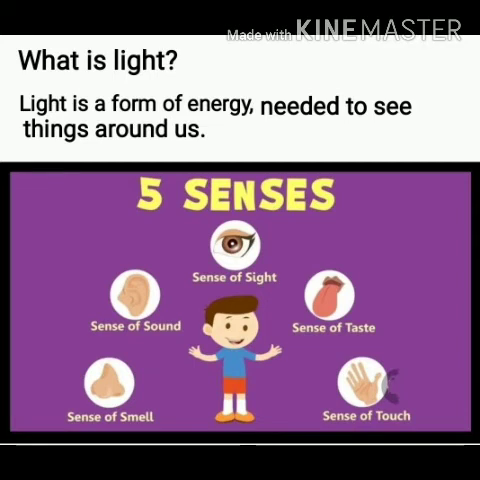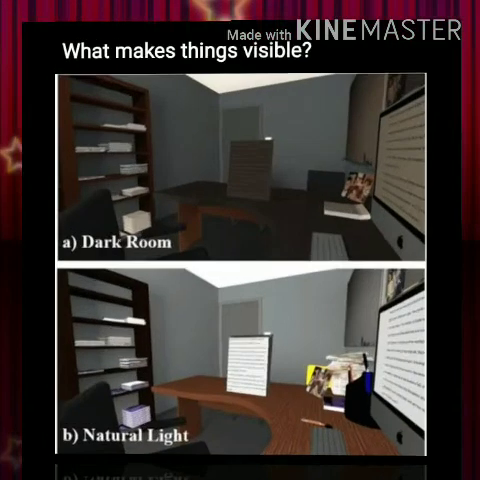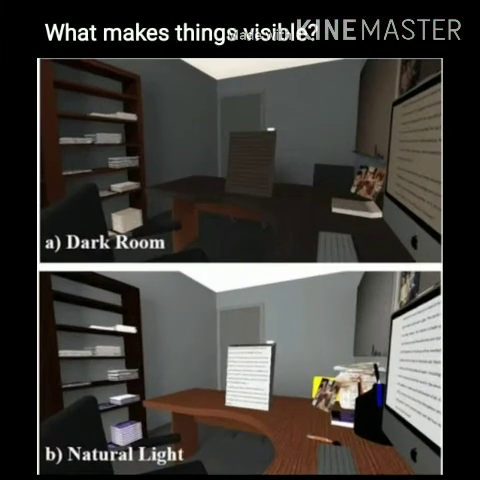So let's learn what light is. Light is a form of energy and it is needed to see things around us. Students, you are all aware of different senses. The sense related to light is the sense of sight, which helps us to see different objects during day and night. So, the very first topic in this chapter is what makes things visible.